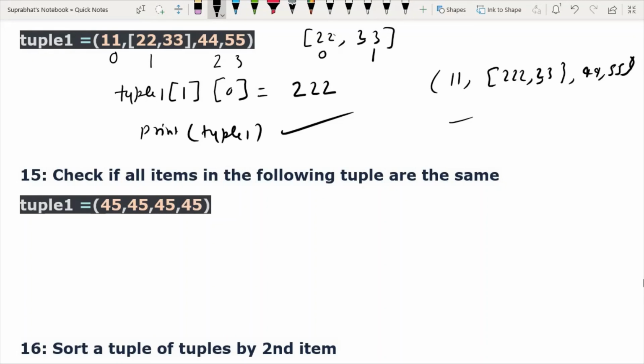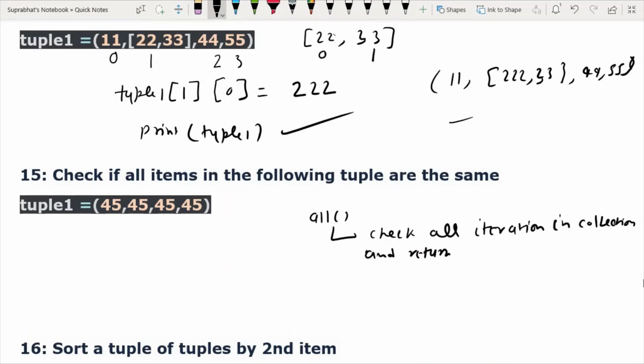Here we can use one function, that is all function. This all function checks all iteration in collection and returns true or false value.